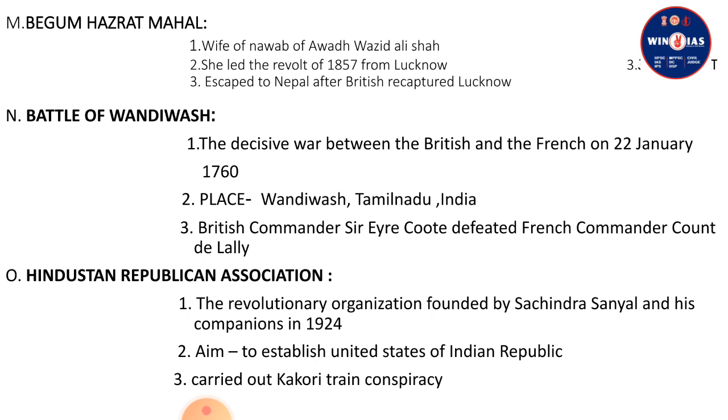The last question is Hindustan Republican Association. It was a revolutionary organization founded by Sachindranath Sanyal and his friends and companions in 1924. And the aim of this association was to establish United States of Indian Republic on the line of USA. And third point we can write, this association carried out Kakori train dacoity or Kakori train conspiracy for which they were prosecuted. So this way we can attempt 3 markers.